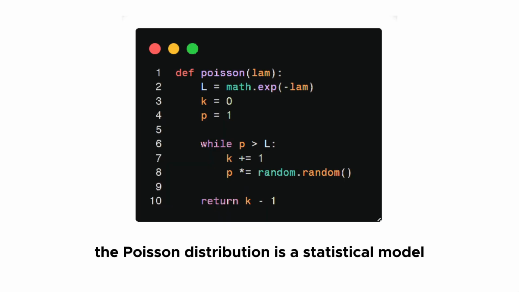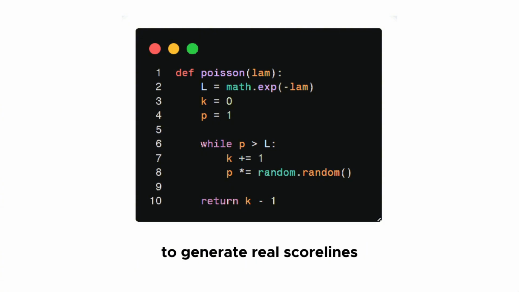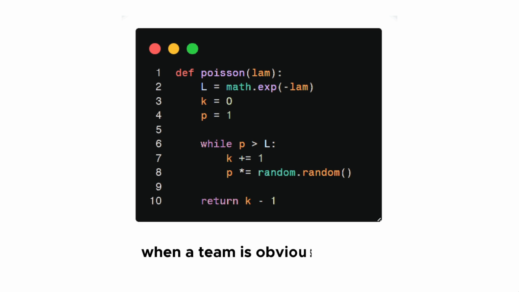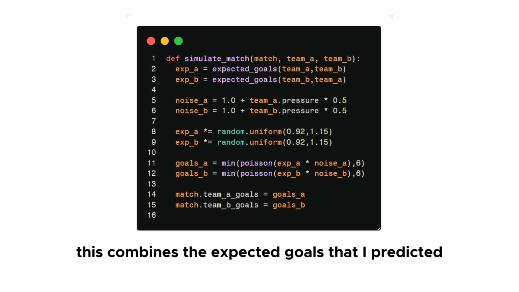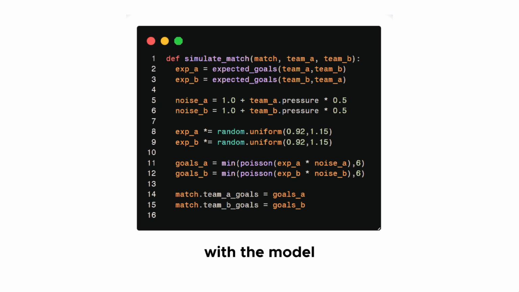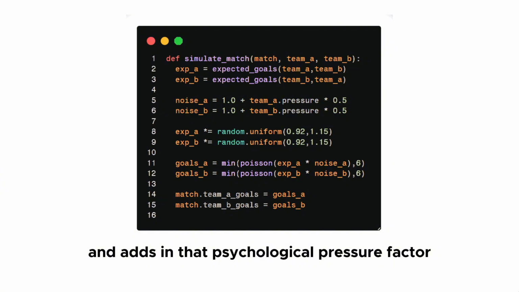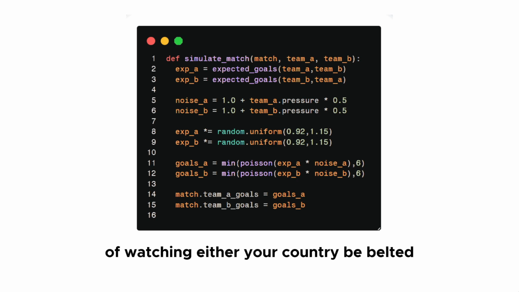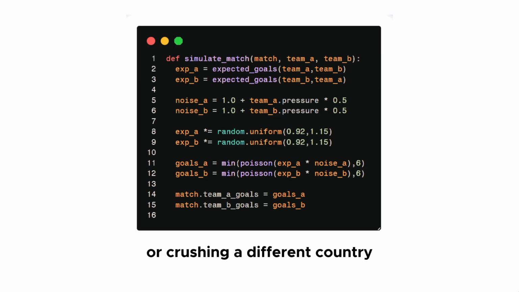Okay, next is the Poisson distribution. The Poisson distribution is a statistical model that fuses randomness and realism to generate real scorelines. This model makes sure that scorelines do sound realistic when a team is obviously better, but when their rating gaps are closer, upsets can be pulled off. Then the simulation part comes in. This combines the expected goals that I predicted with the model and adds in that psychological pressure factor and that bit of randomness to make a real life feeling of watching either your country be belted or crushing a different country.